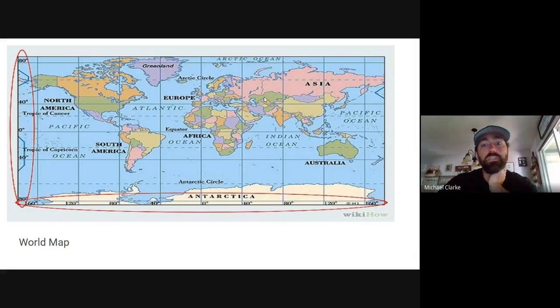Anything east of the prime meridian is 40 degrees east longitude, 80 degrees east longitude, 120 degrees east longitude. Anything west of it, or to the left, is 40 degrees west longitude, 80 degrees west longitude, 120 degrees west longitude. All right, so we got that.